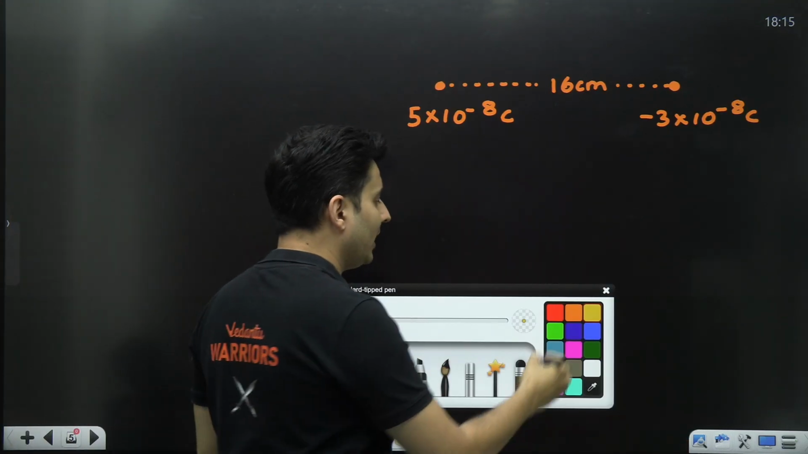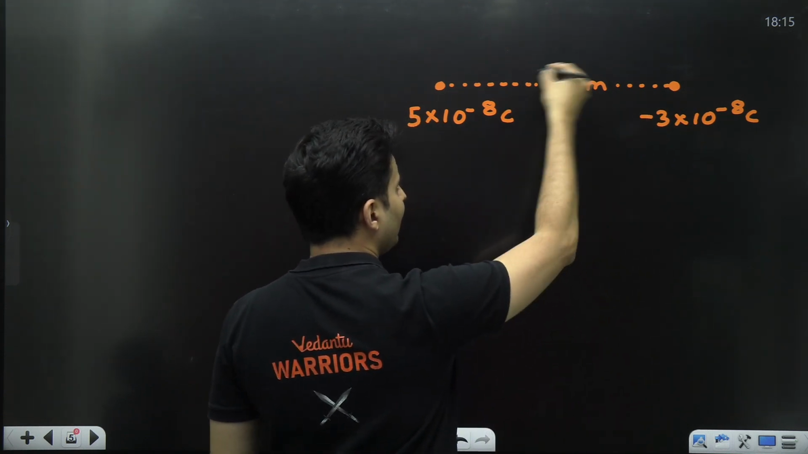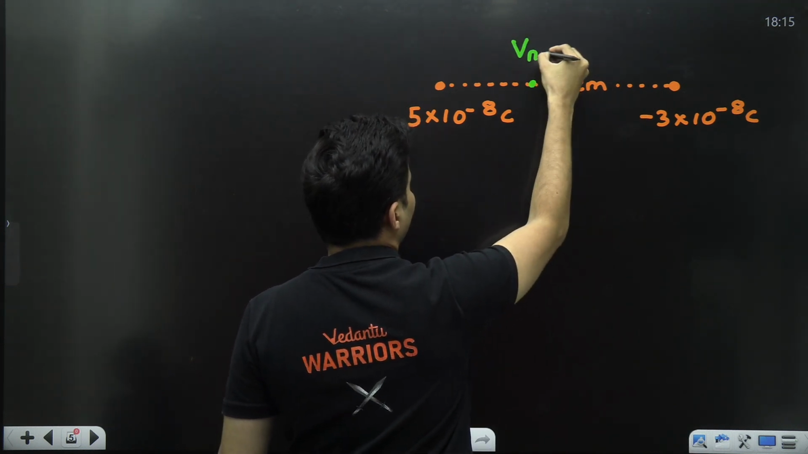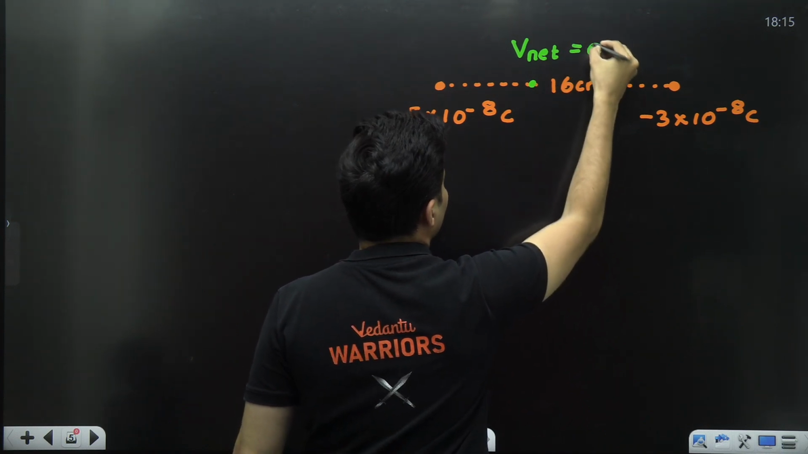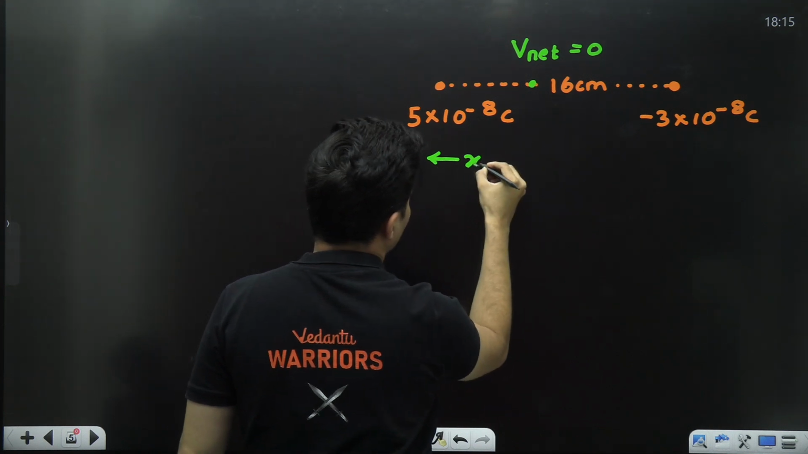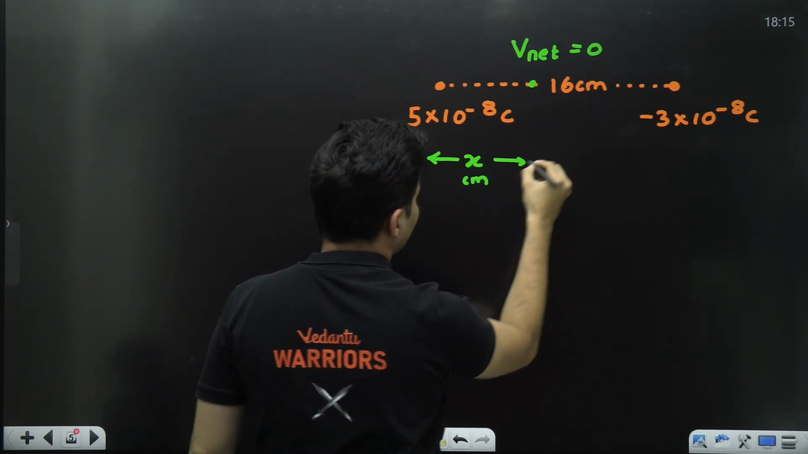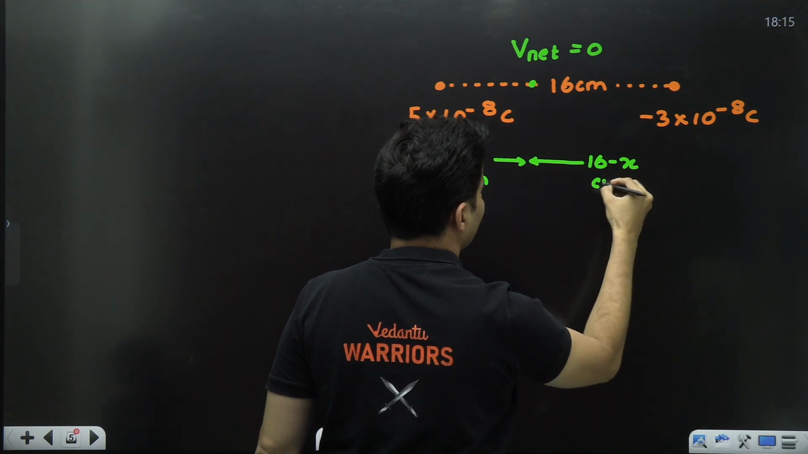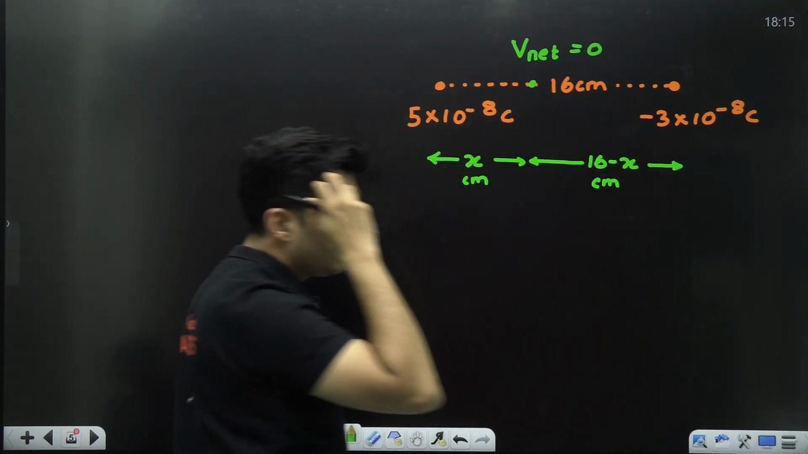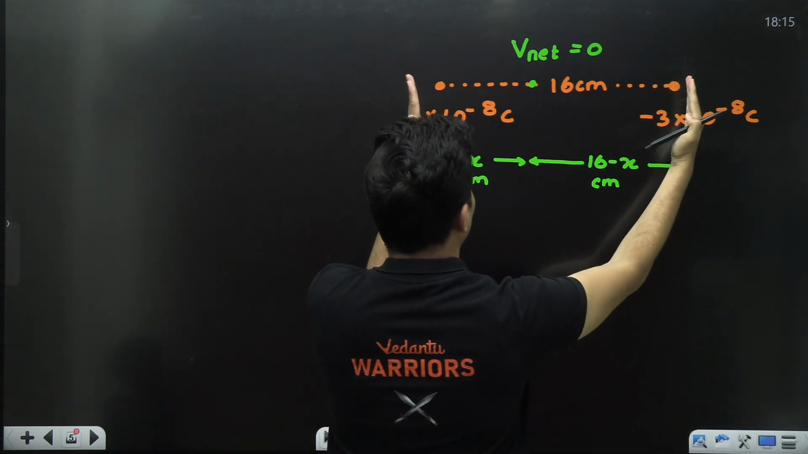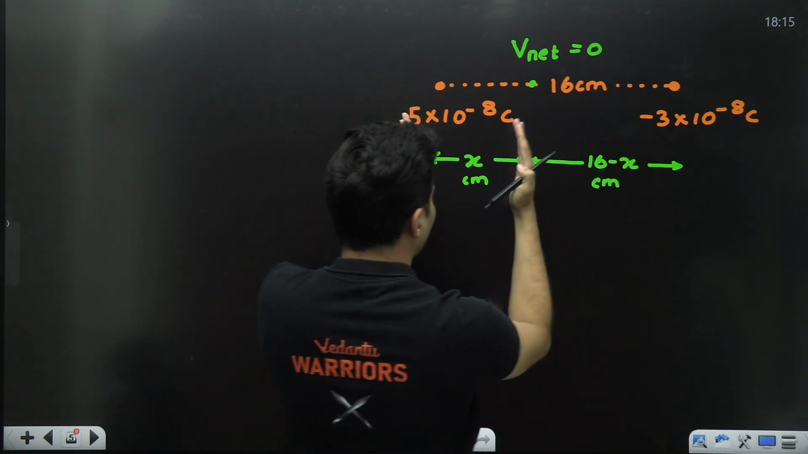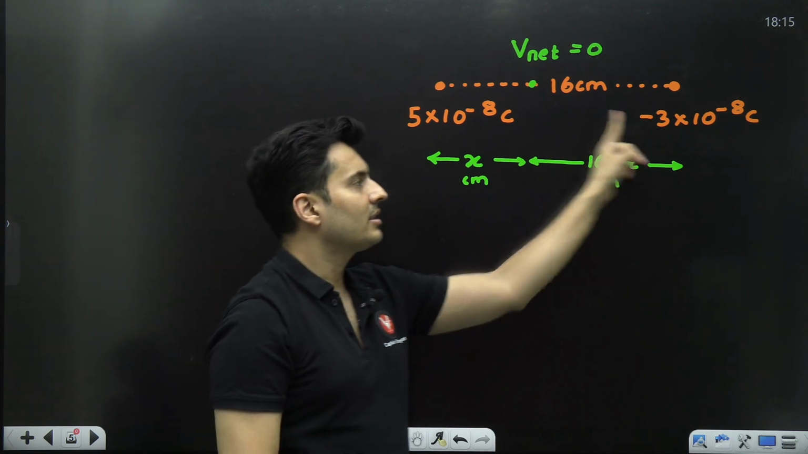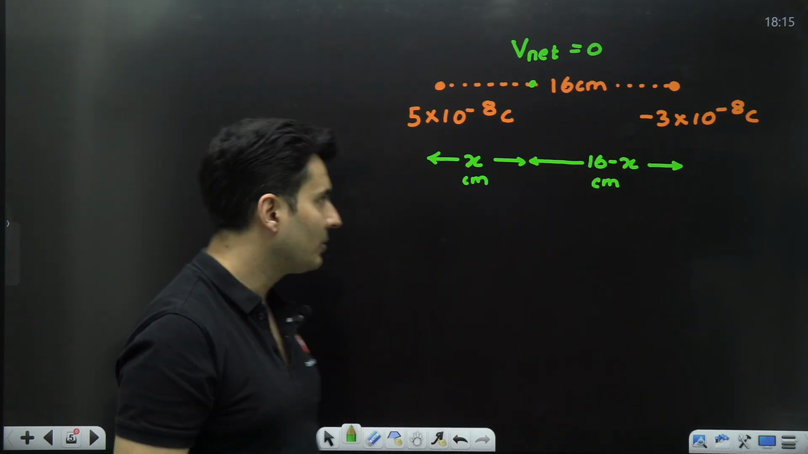So let's assume, my dear students, that somewhere in between, maybe somewhere over here, the total net potential is going to be zero. So let's say the distance from this charge is x centimeters. So naturally, the distance from here will be 16 minus x centimeters. Why 16 minus x? Think, this is 16, this is x. How much will this be? 16 minus x, correct? So that's why it is 16 minus x centimeters from the other charge.